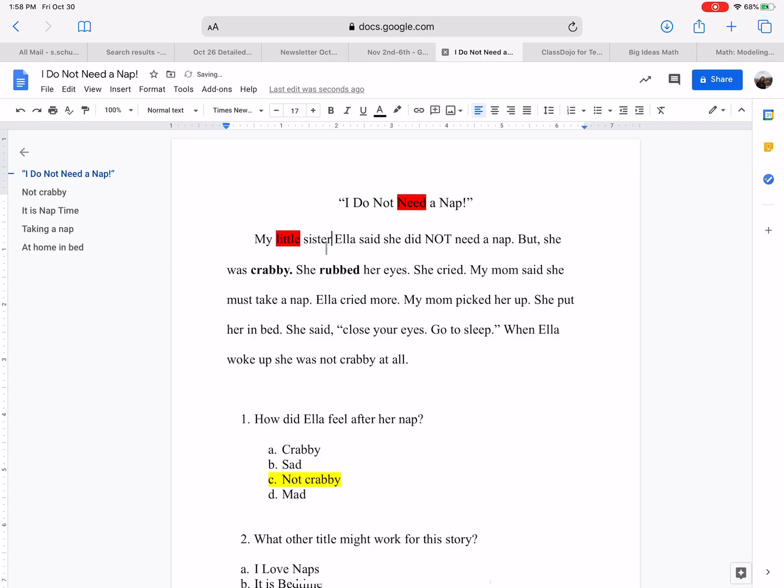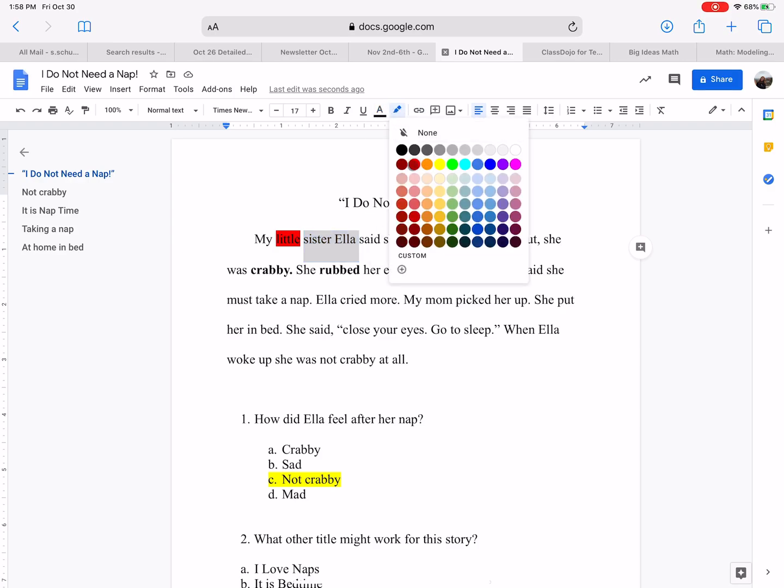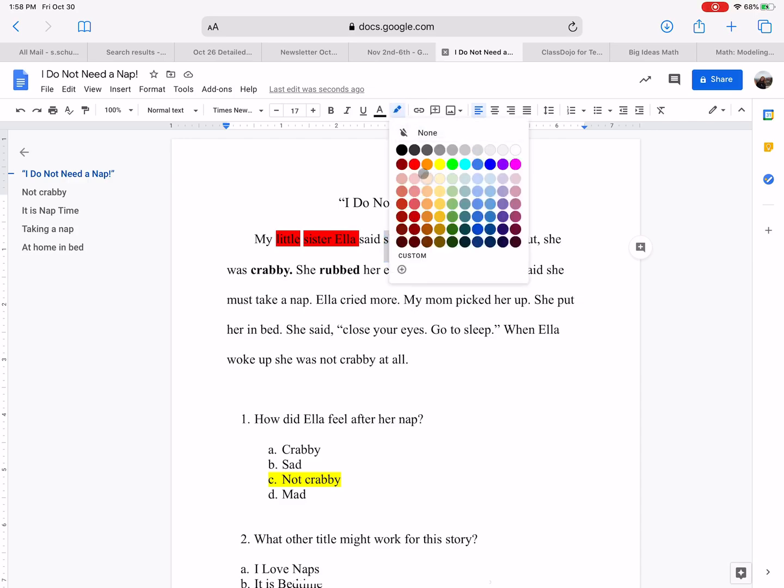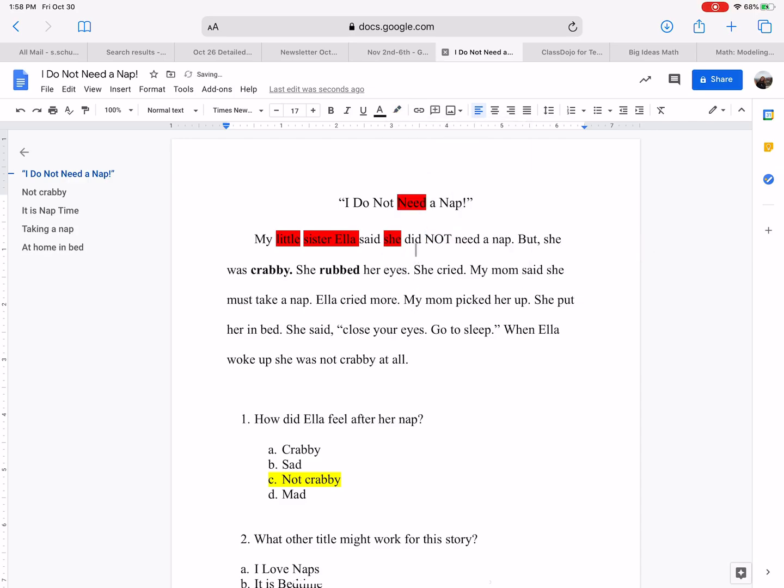And then, sister, there's an E right there. Oh, and then the next one, Ella. So I'm going to go ahead and highlight these two words red. Said she, oh, look, she, at the beginning, here's the E. So I'm going to highlight this word as well. Did not need, oh, here we are, need again. And need has two E's, so we're going to highlight it red.